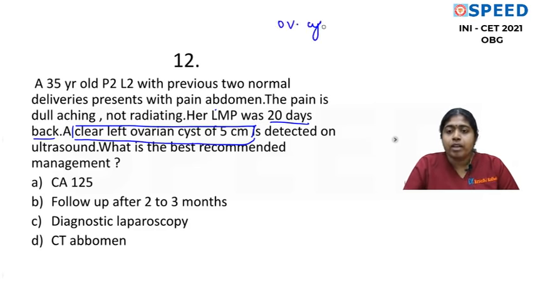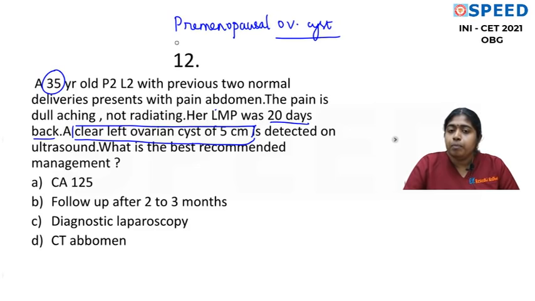Whenever you see a question on management of ovarian cyst, please focus on the age, because you need to classify whether this is a pre-menopausal ovarian cyst or a post-menopausal ovarian cyst. We have different guidelines and the management is entirely different. Now we are going to talk about management of pre-menopausal ovarian cyst, and let's look at the character of the cyst. This is a clear cyst, 5 centimeters.